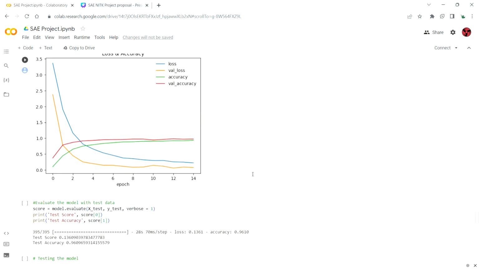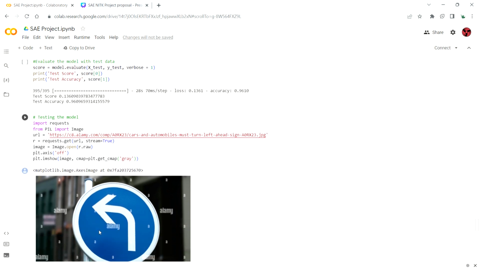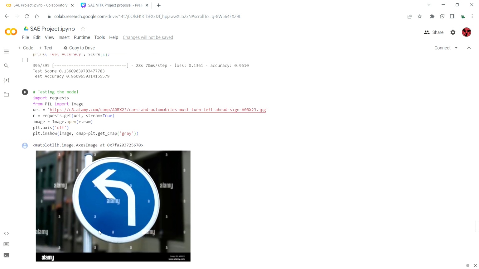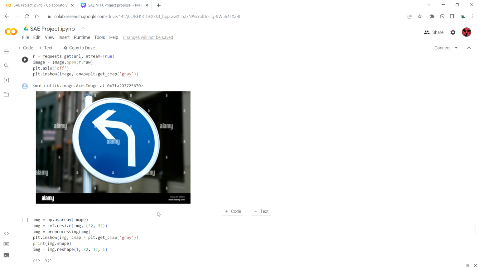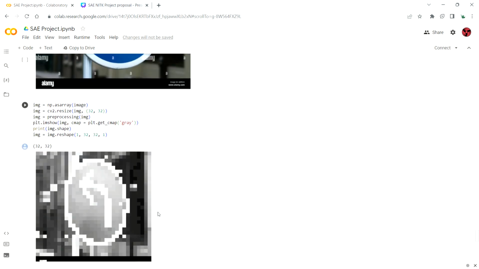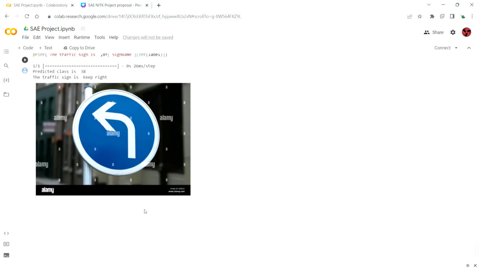We got an accuracy of about 96%, which was good enough for this kind of project. And here we have tested our project. Here is a random traffic sign that we took from the internet, and we loaded it in the model, and our CNN was able to identify the traffic sign. First it did some data pre-processing, and as you can see, the traffic sign is keep right. So that was our project. Thank you.